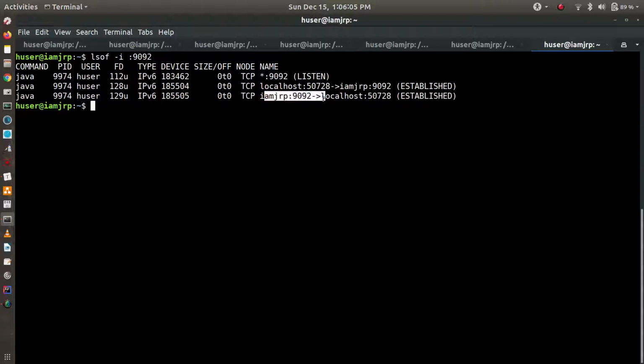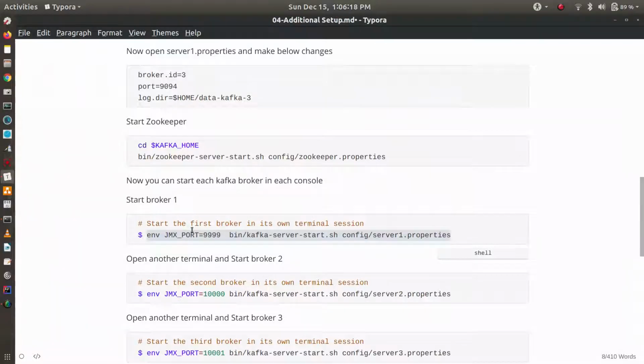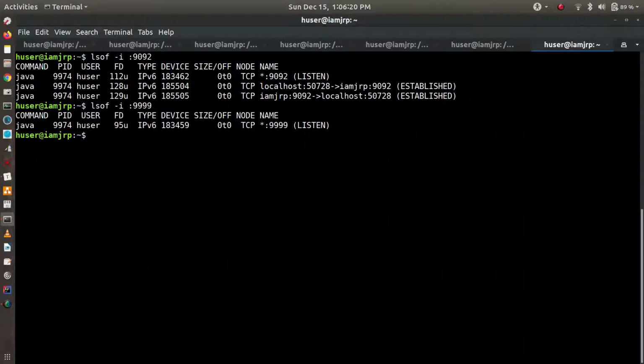Now if I check the JMX port, that is 9999, I can see the same process ID 9974 is running. So JMX is listening on 9999, but this broker is running on 9092.